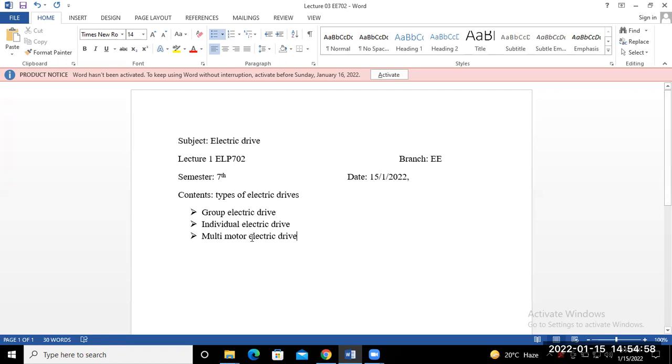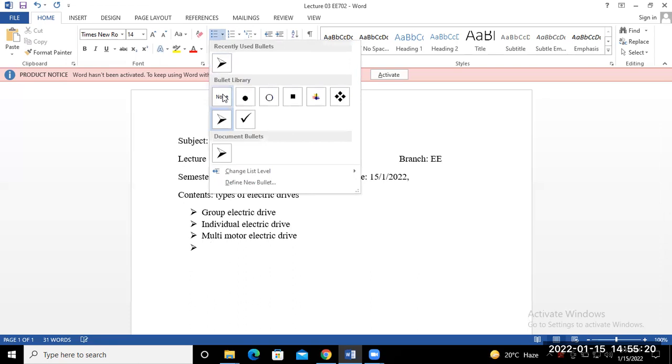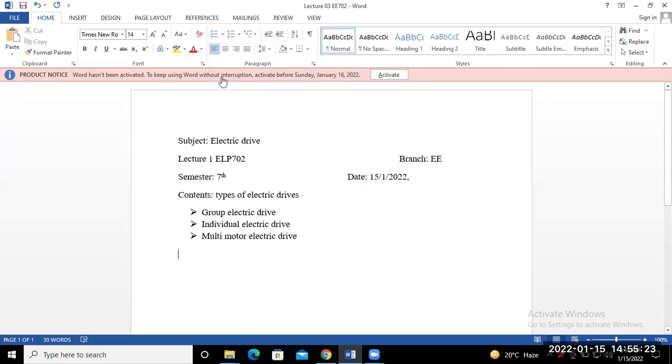So out of these three, we already discussed the first one in the previous class, that is, what group electric drives are and what their advantages and disadvantages are. Today we start from the second and third. The second one is individual electric drives. So what are individual electric drives?